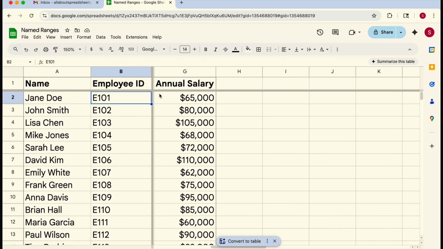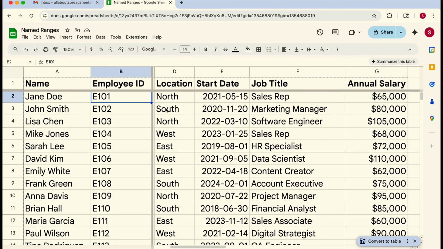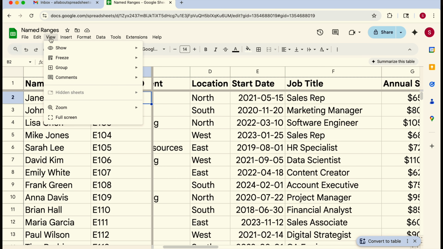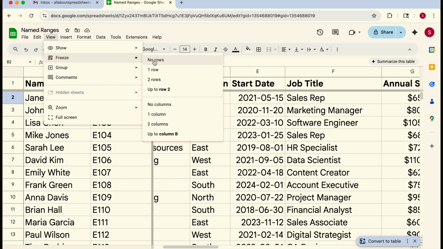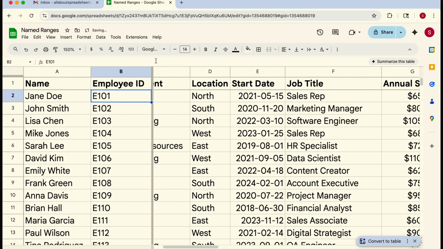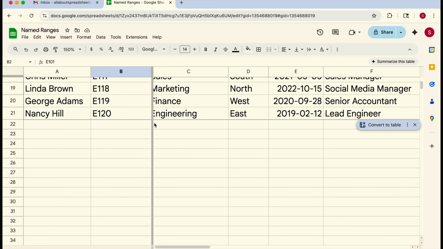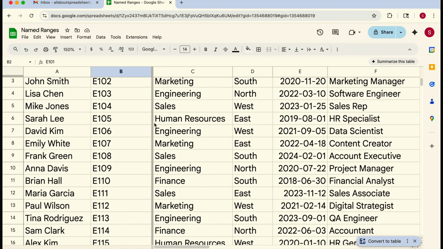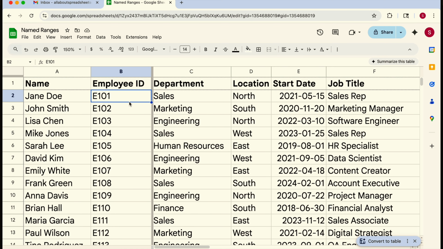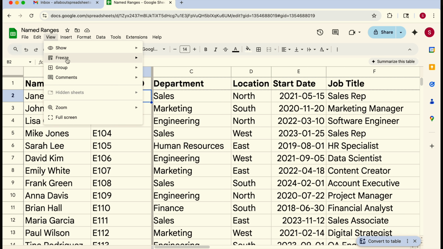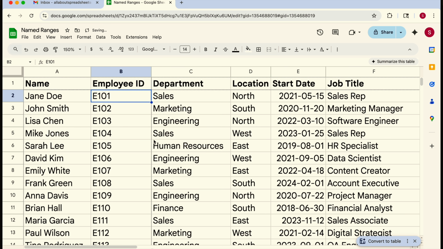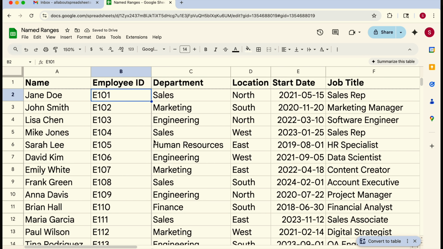Now let's say you want to remove all this freezing that we've done here. You come back to View, Freeze again, and then no rows. So you see, it removed the freezing from the row. So now if you scroll down, the header is going to go. And let's go back, View, Freeze, and no columns. So now there is no freezing at all.